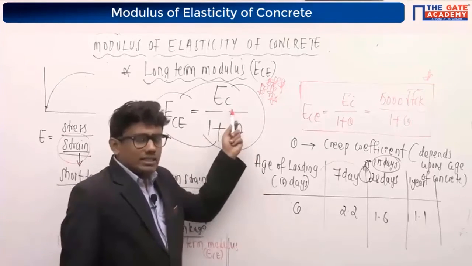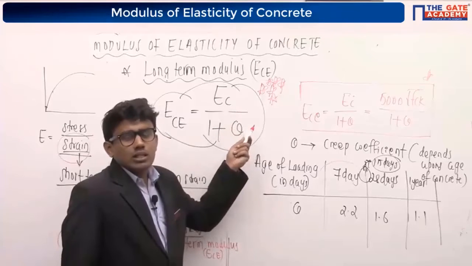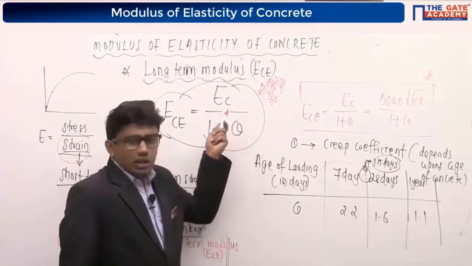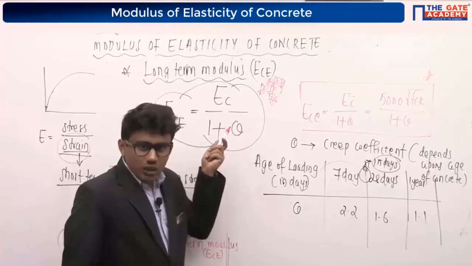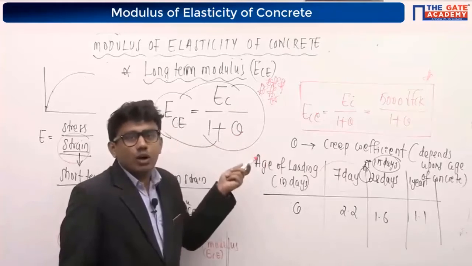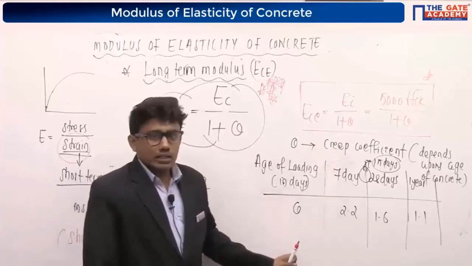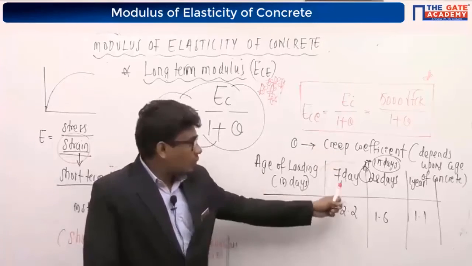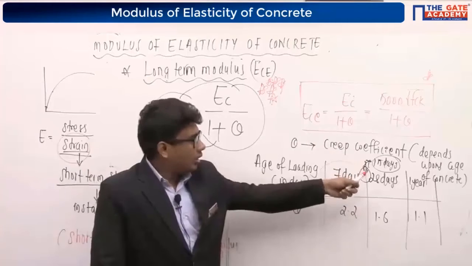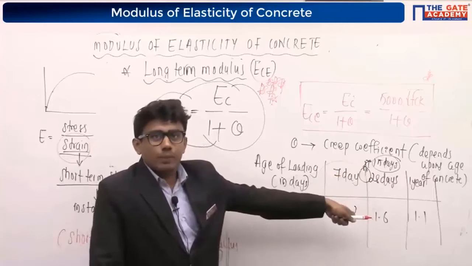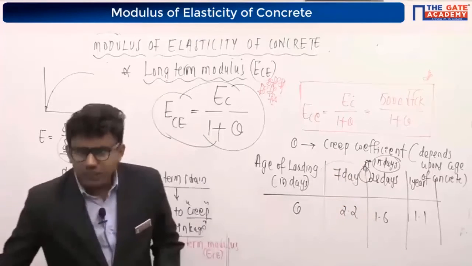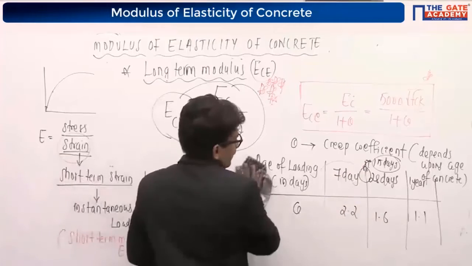Ec, we know what that is. Ec is the short-term modulus or static modulus, equal to 5000 root of fck as per IS 456-2000, and theta is called the creep coefficient, which is given in the code like this. For 7 days it is 2.2, for 28 days it is 1.6, for 1 year it is 1.1.